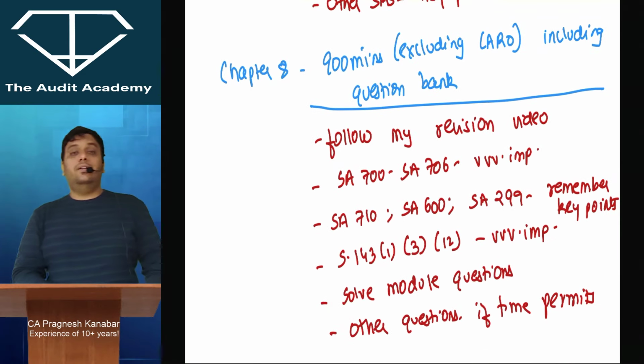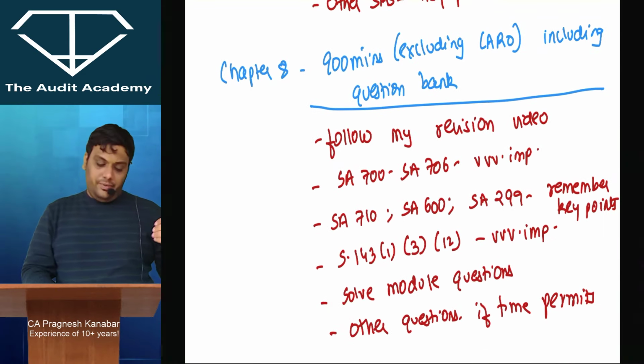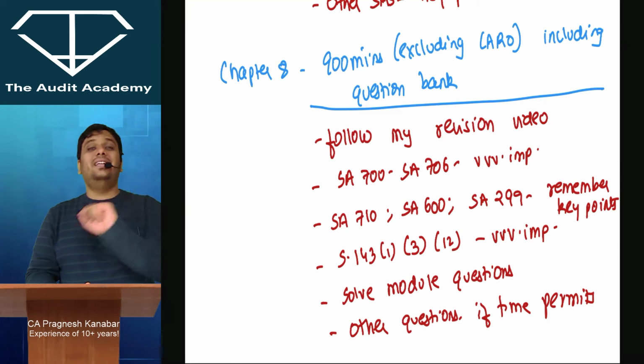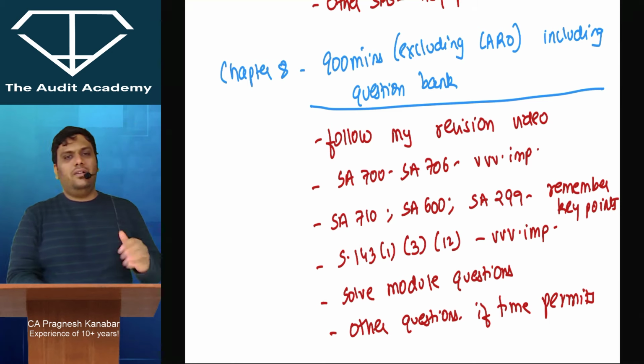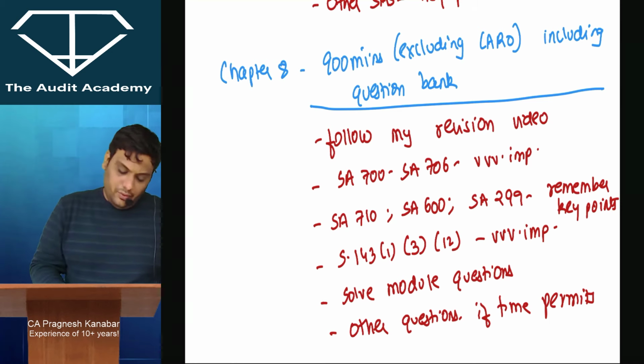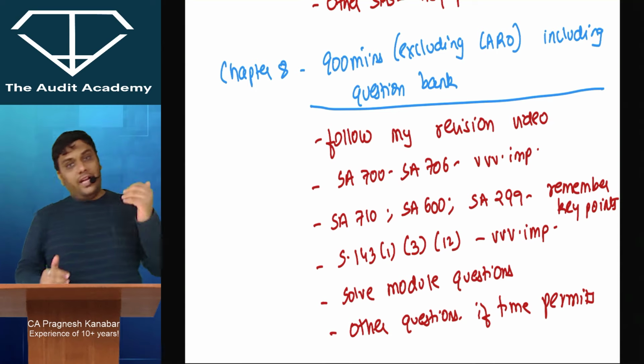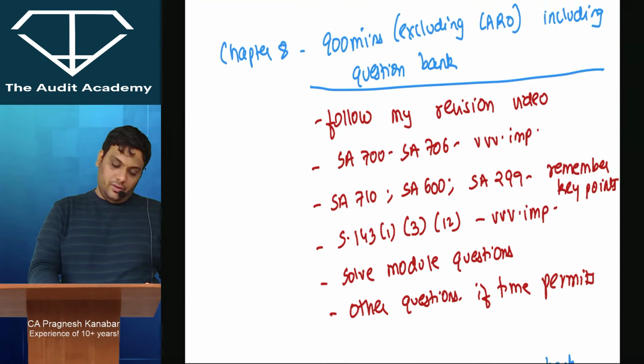Then there are company audit sections, section 143, subsection 1, subsection 3, subsection 12. In that, 143(1) and (12) are very, very important. In 143(3), there are certain clauses that are important, which anyway I cover in my discussion, so you will know that. Solve the module questions, there is a good number of questions in the module. If time permits, please solve additional questions also.